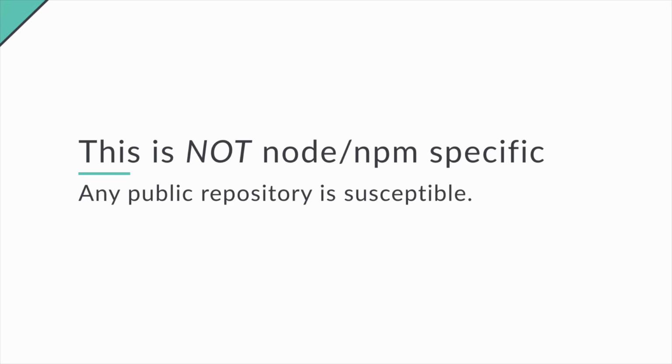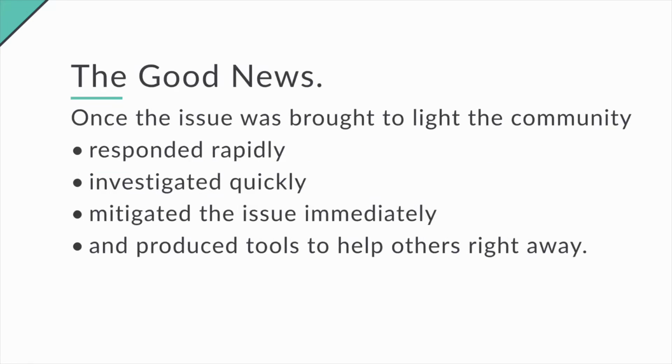If that deprecated method was never released in Node version 11, who knows when it would have been found? The good news is that once it was found, the community really came together. They responded quickly, found the depths that it went to, investigated everything collaboratively and independently, had people backing each other up, helping each other. Further damage going forward was mitigated. NPM stepped in, took over that package, and made sure that it was addressed there. And then people were building tools that would help each other figure out whether or not they had that problem and whether or not they were infected.